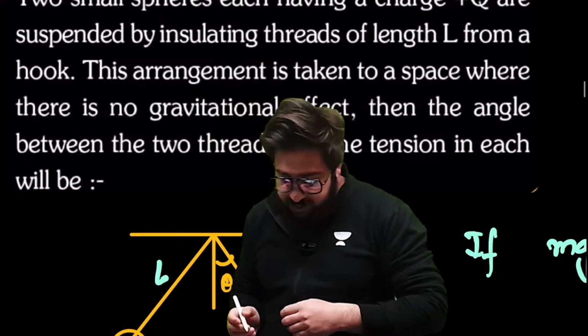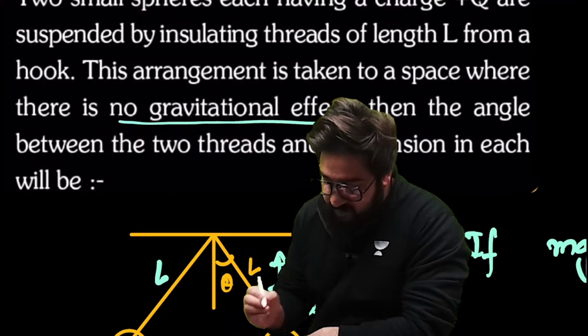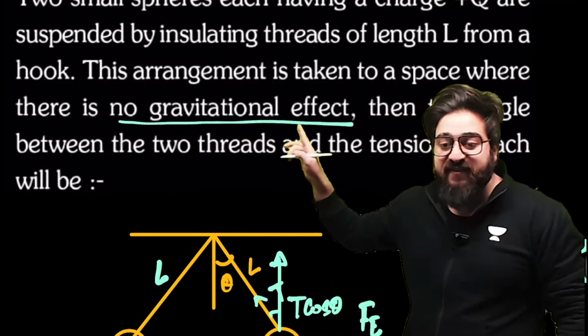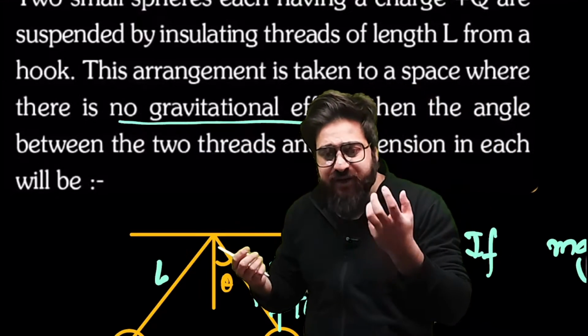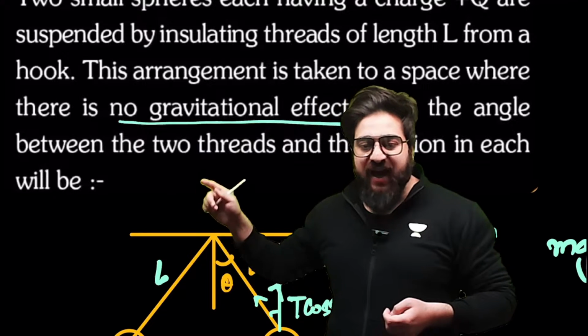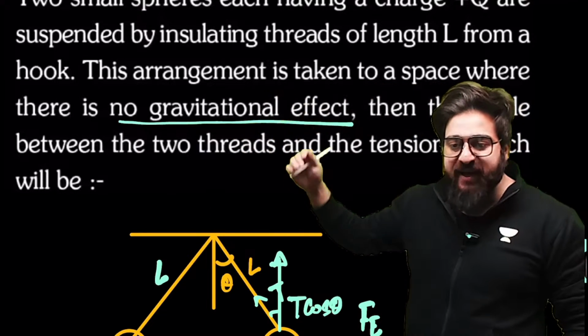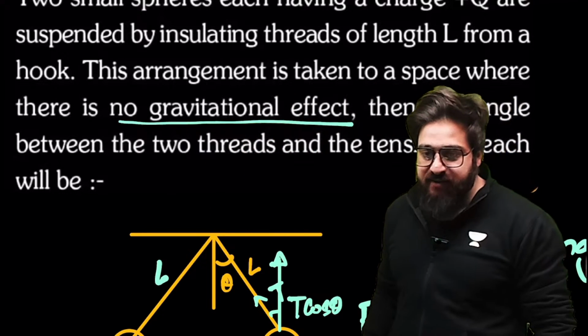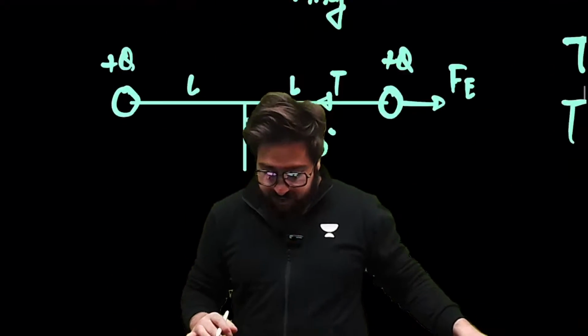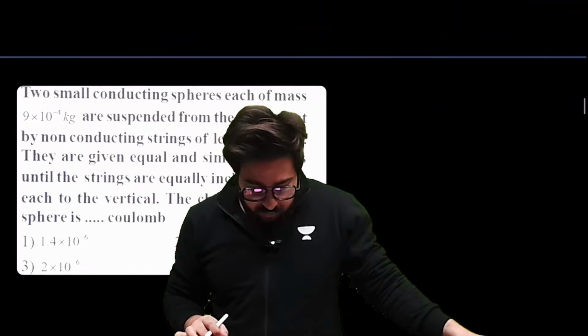Yes, mg is equal to 0 is mentioned in the question. See, there is no gravitational effect. Gravitational effect means mg is equal to 0, because we have taken this entire system to space. Okay, great. Let's move on to the next question.